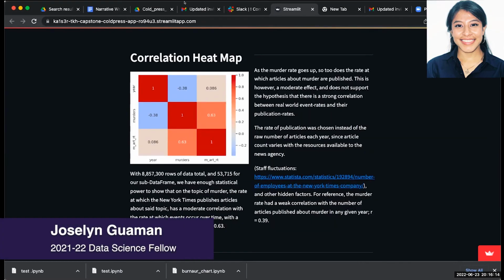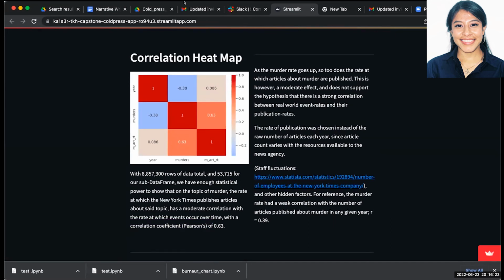ColdPress was built on the idea that news tends to be portrayed in a biased manner. We decided to do this because we noticed this issue in our everyday life. Originally, we all had a lot of different ideas we wanted to come up with, but this was essentially what we decided upon. And we created data from different APIs and publications, as Cornell showed, that shows how certain news topics are reported or mentioned and how often they're actually happening.